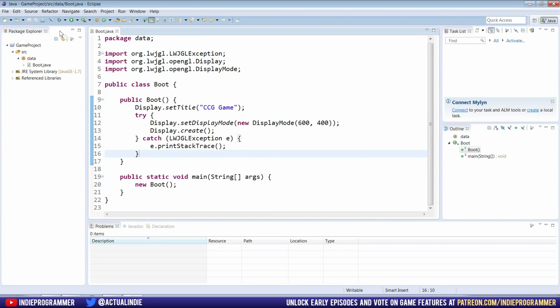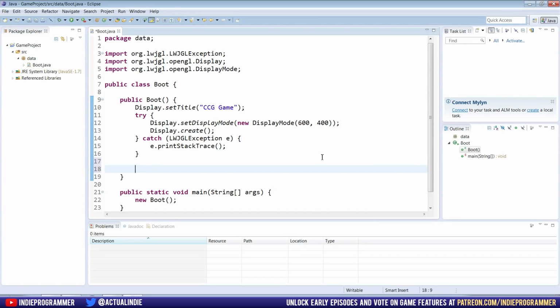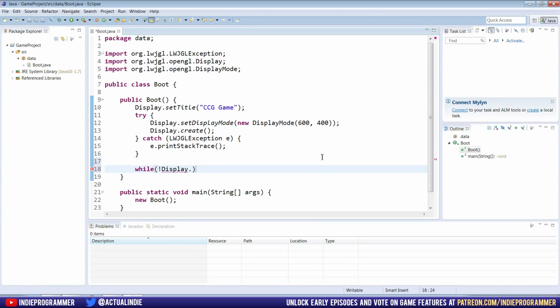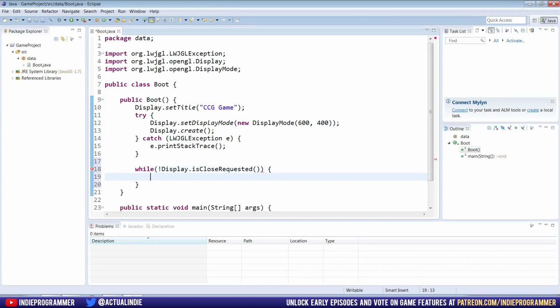So if we run it, it just appears real quick and then it disappears. So the first thing we're going to do is make our while loop to actually run the game. And if you're not familiar with while loops, then there should be an annotation on the screen right now on a tutorial I did earlier that covers that. So you can go ahead and click that and then come back after you learn about while loops.